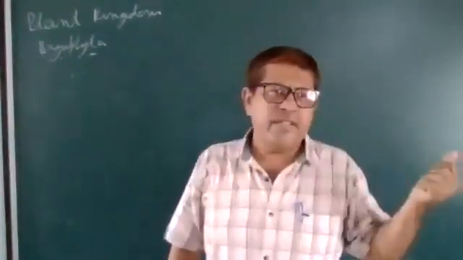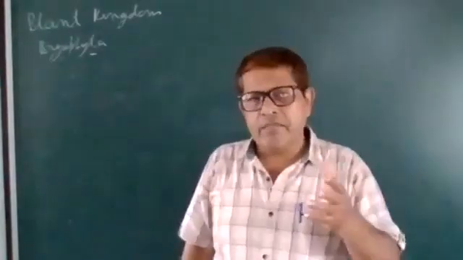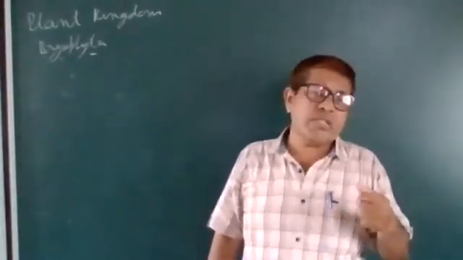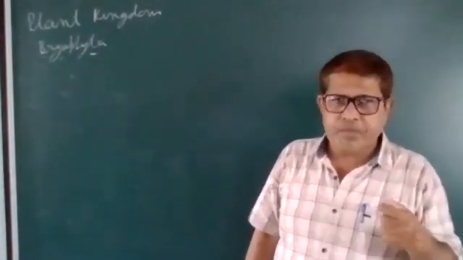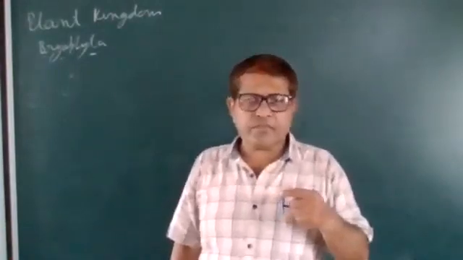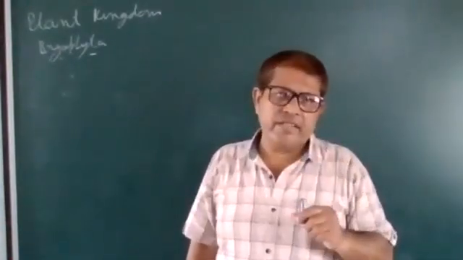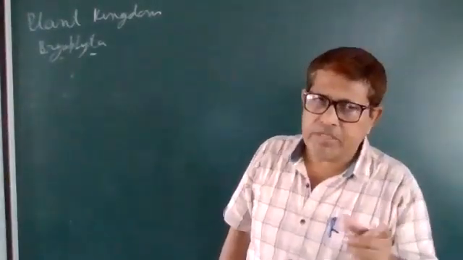Ultimately it produces the sporophyte, and this sporophyte depends on the gametophyte. See one diagram, then it will be easy to understand.